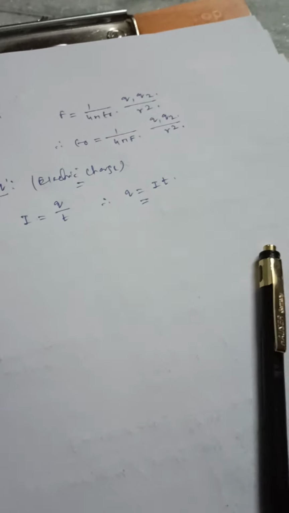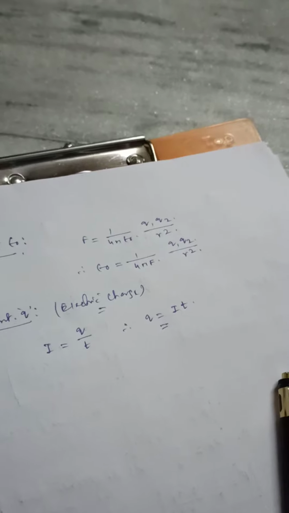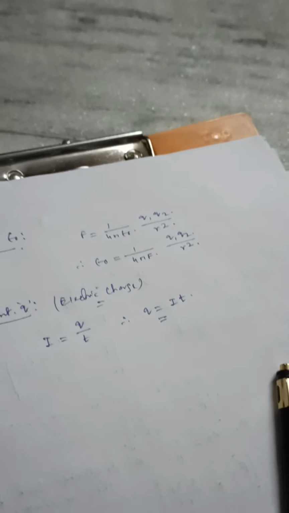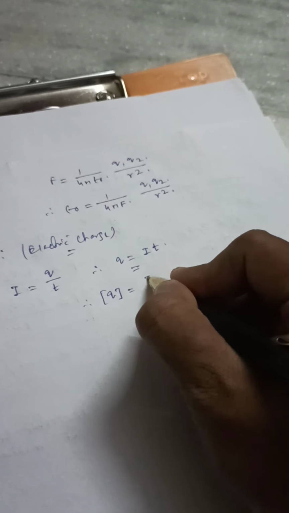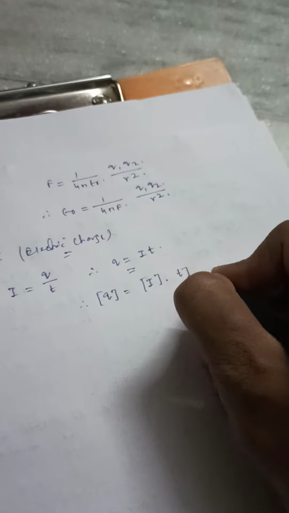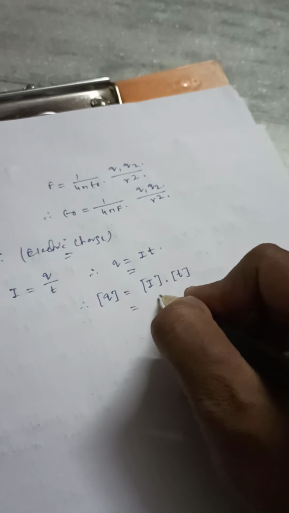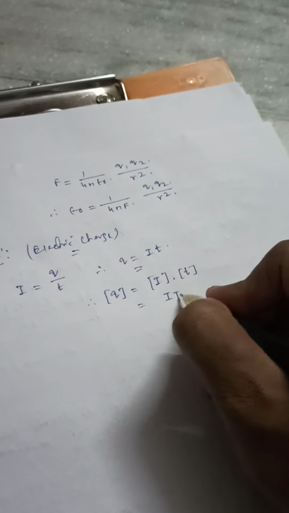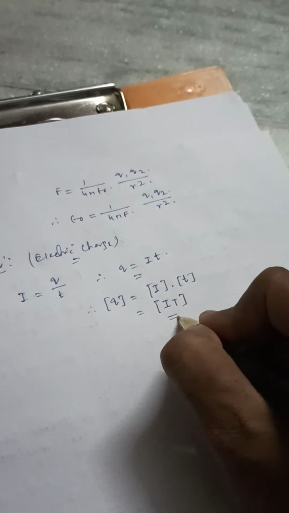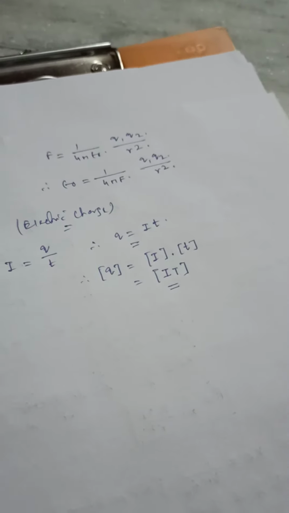In the SI system, electric current is chosen to be the fundamental quantity. Okay, that means if I compute the dimension of electric charge, that will be dimension of electric current multiplied by dimension of time. Dimension of electric current is itself capital I, and dimension of time is T. So dimension for electric charge becomes IT.